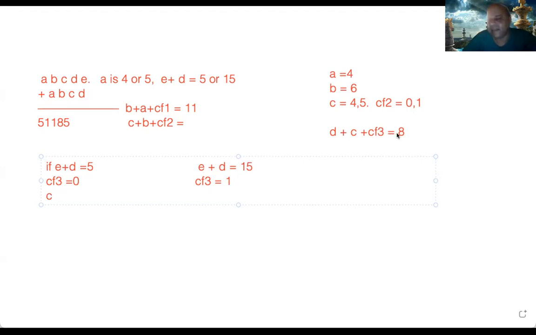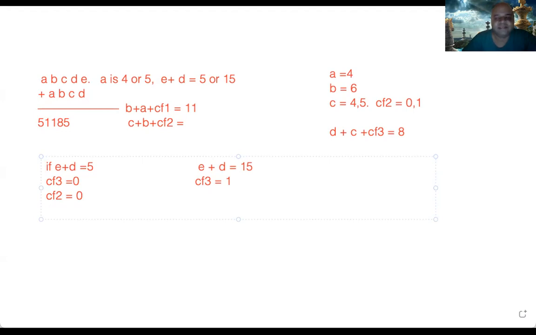It can never be 18. If D plus C cannot be 18, that means carry forward 2 is also 0. Then CF2 is also 0.